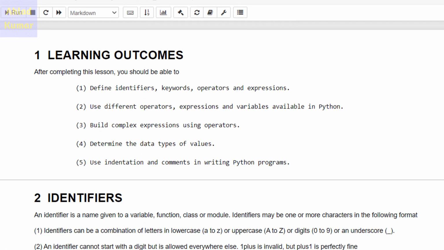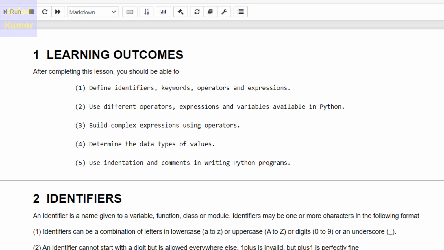Hello everyone. Today we will start a new lecture series on Python programming, and this is lab 1 of Python programming. Let's see what we will be discussing in this lab. The learning outcomes of this particular lab are that after completing this notebook, you will be able to learn the following concepts.